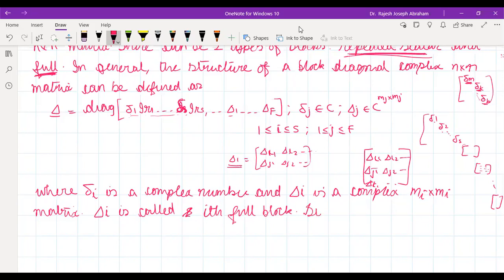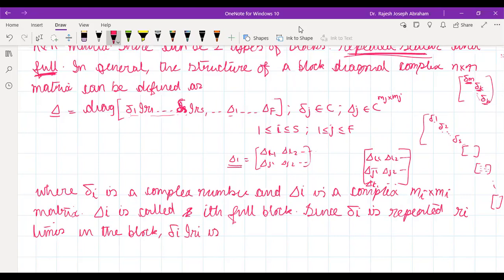Since small delta i is repeated Ri times, okay, I wrote R1 etc. up to Rs, right? Ri times in the block delta i, it is called a repeated block.